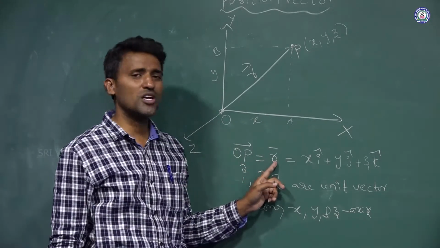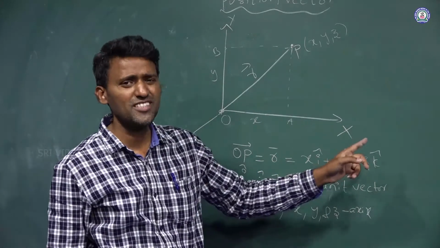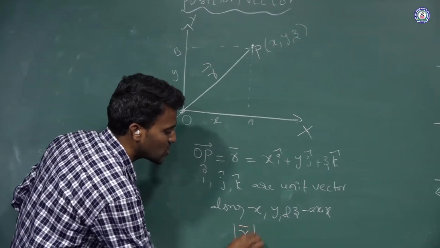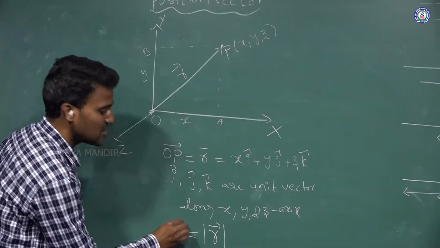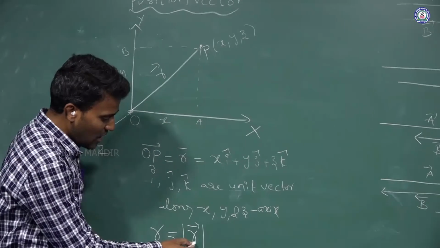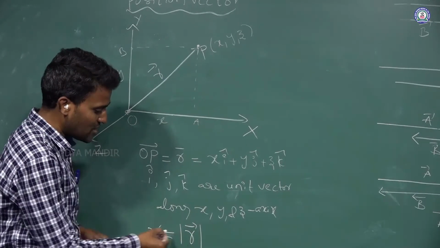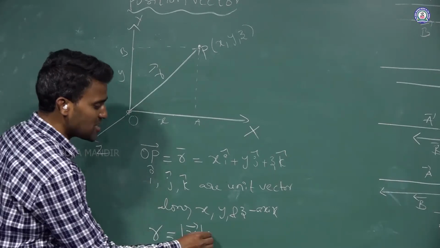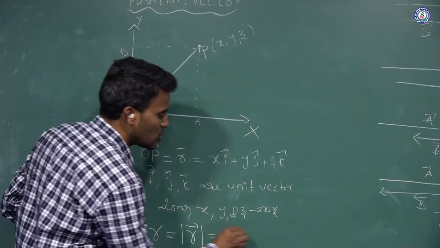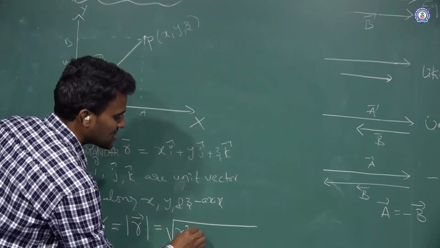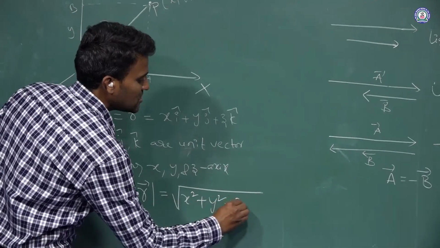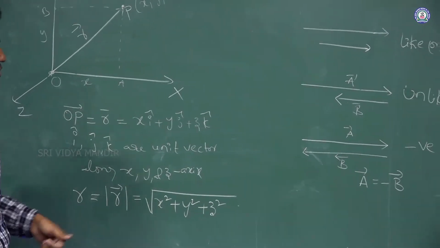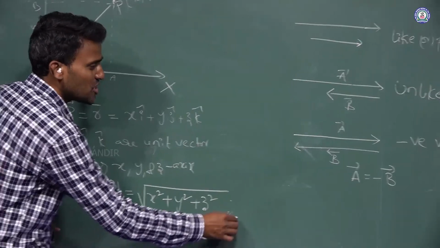So OP is equal to R equal to x i plus y j plus z k, and the magnitude of this vector R bar is R. Magnitude means R bar modulus, otherwise you can write it without the vector sign. The magnitude of the vector is equal to the square root of x square plus y square plus z square. This is the magnitude of the position vector.